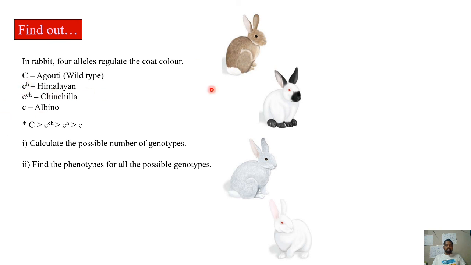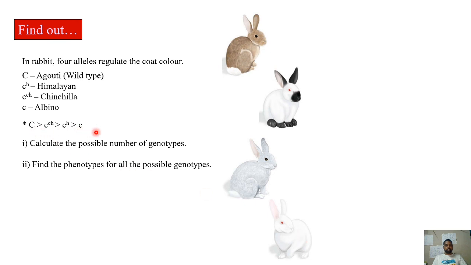C h, small c h, is Himalayan type, where you can find dark color in the extreme parts, that is surrounding the mouth, and in the feet, and even in the ears you can find the dark color, whereas the remaining body color will be light. This is called Himalayan type. So small c h is responsible for the Himalayan type of coat color. And coming to the chinchilla, small c ch, this is how the chinchilla will be. And albino, there will not be pigmentation at all, therefore the coat color will be completely white. This is how it will be.